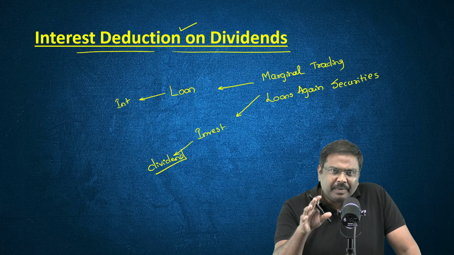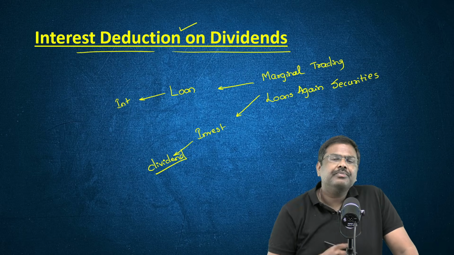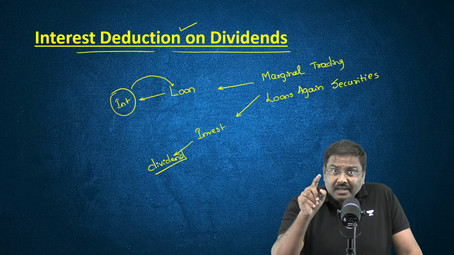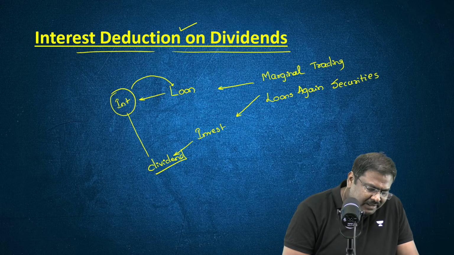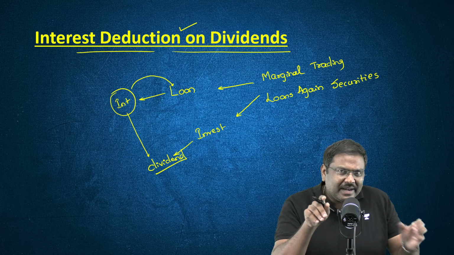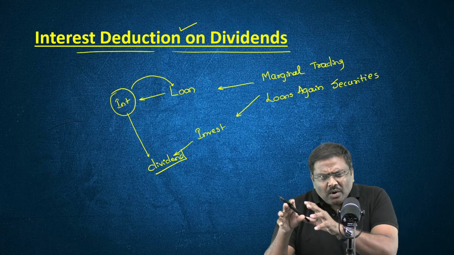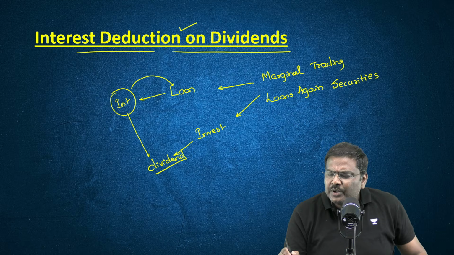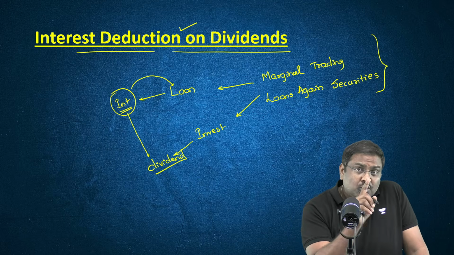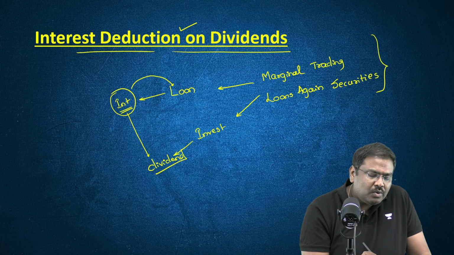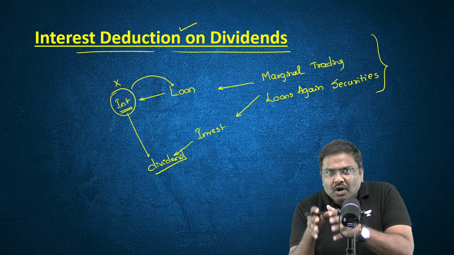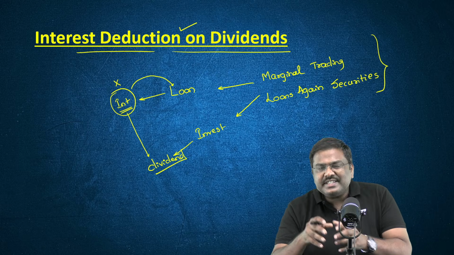Until now, the government of India basically gave you certain deduction. That is, the interest that you pay to the bank in such cases, you can claim it as a deduction when you're paying the taxes on the dividends. The government of India now has made a change in the policy. You take a loan from a bank, you pay interest, and you're involved in these kind of strategies. This interest that you pay is no more, I repeat, no more allowed to be used as a deduction. This is one more very important change that the government of India has brought into force from 1st April 2020.